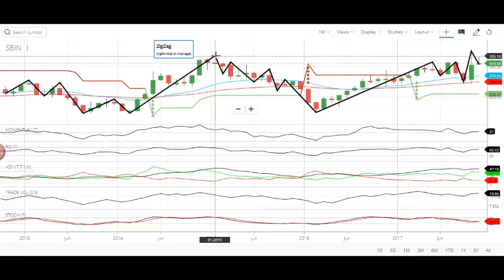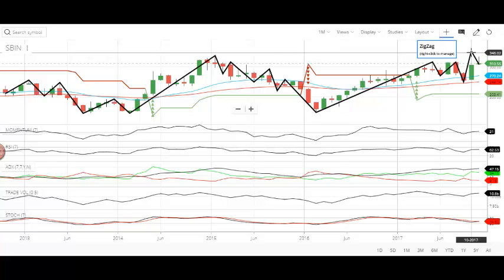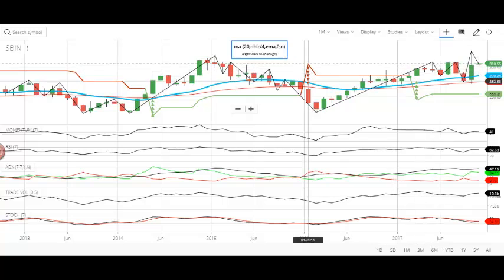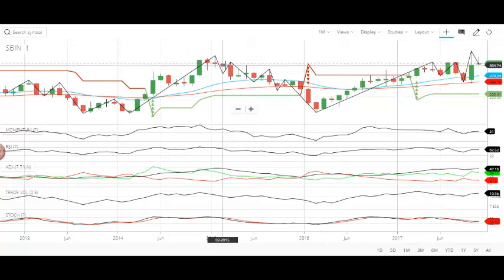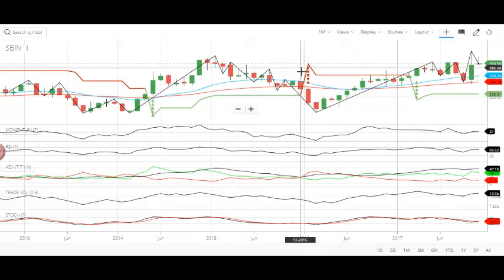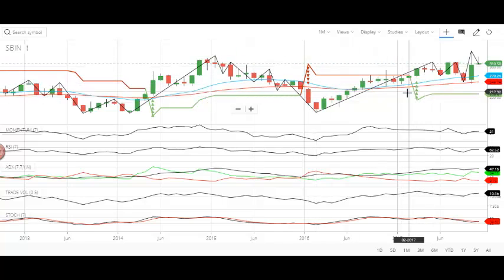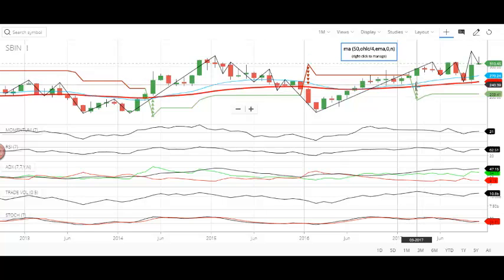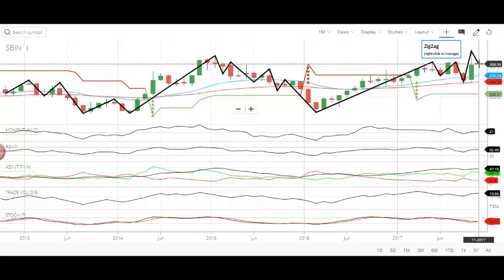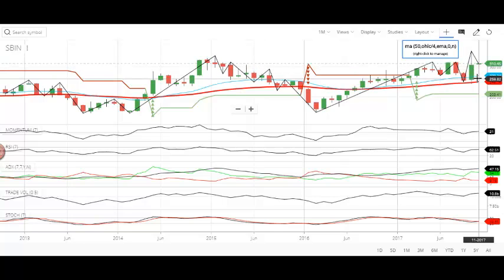So this was a recent attempt to cross its previous peak price, and last time this peak price happened in 2015 January, and after nearly 2 years, 10 months, again one more attempt by SBI to cross its previous peak price. Meanwhile, between these 2 years, 10 months, it has been moving sideways. You can clearly see that, and in the middle it came under the influence of negative super trend mode, and recently again it came under the influence of the positive super trend mode. So from February 2017 onwards, this stock is under the influence of positive super trend mode, and this is this month's candle, the November candle, and it just started, and we hope everything goes smooth.